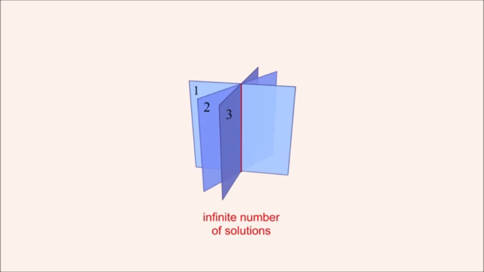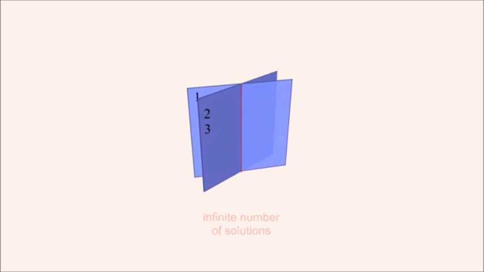The third plane does not necessarily have to be distinct from both of the other planes. If the third plane is identical to one of the other two planes, then the points common to all three planes are still represented by the same line of intersection, and the system will have an infinite number of solutions. An infinite number of solutions will also exist if a system consists of three identical planes. In this case, any point which lies on one plane is common to all three planes. The system will therefore have an infinite number of solutions corresponding to every point on the plane.